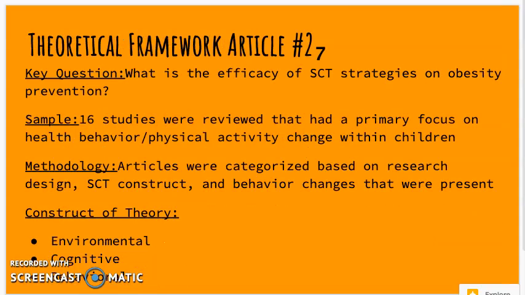Now, I really liked the second article because it focused on all of the articles that have used social cognitive theory along with a certain topic concerning childhood obesity. The key question was, what is the efficacy of SCT strategies on obesity prevention? They found 16 studies that were reviewed and had a primary focus on health behavior and/or physical activity change within children. The methodology was that the articles were categorized based on research design, SCT construct, and behavior changes presented, and the constructs of the theory that were looked at were environmental, cognitive, and behavioral.